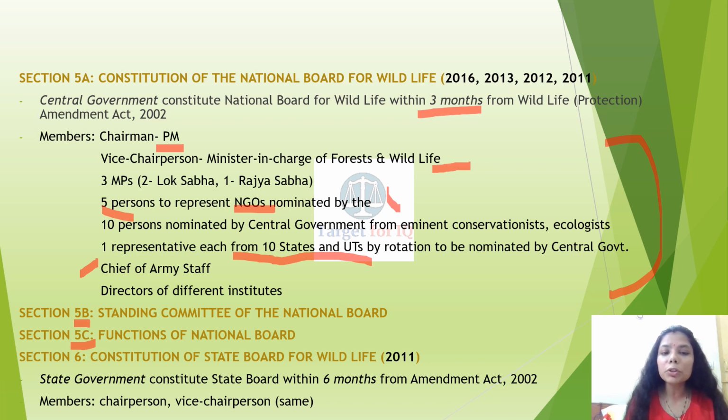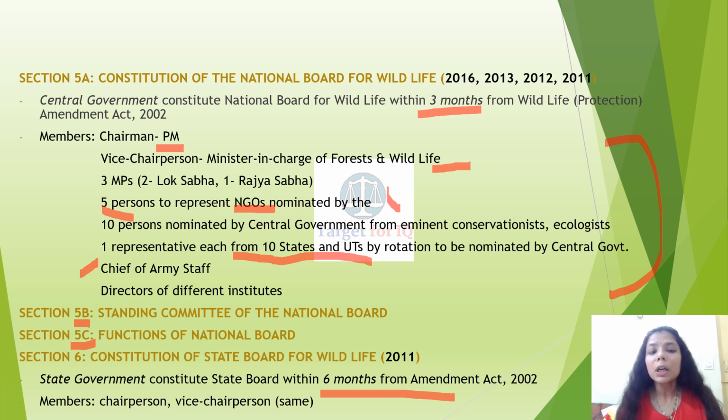Section 6, Constitution of State Board for Wildlife. State government has to constitute state board within 6 months. See, it was 3 months over here and 6 months over here. So keep in mind these little or minor differences which are made. There is not very much diversion from the central or national board and the state board. So all these points you just have to keep in mind, that within 6 months it has to constitute the state board.